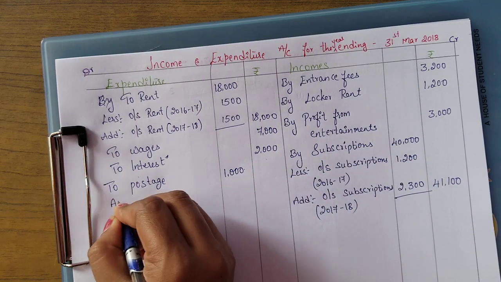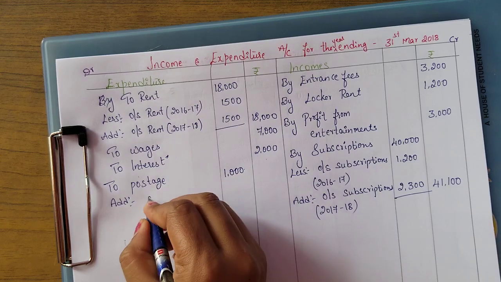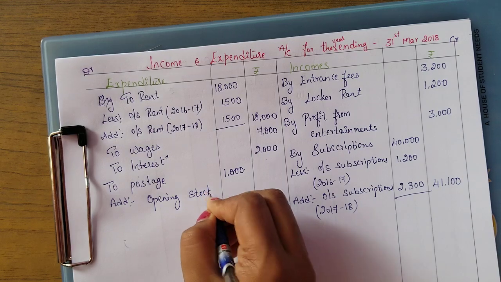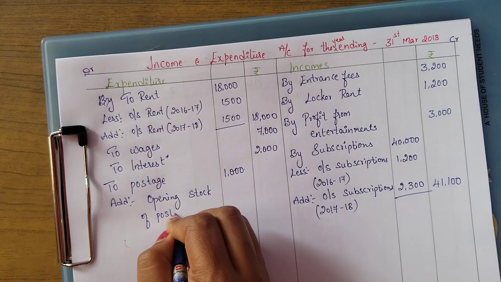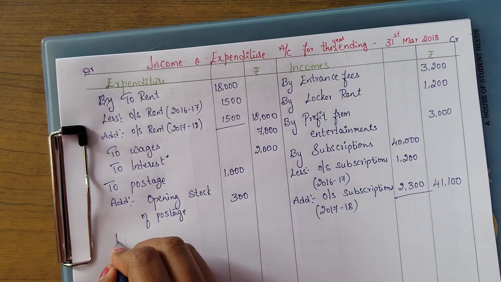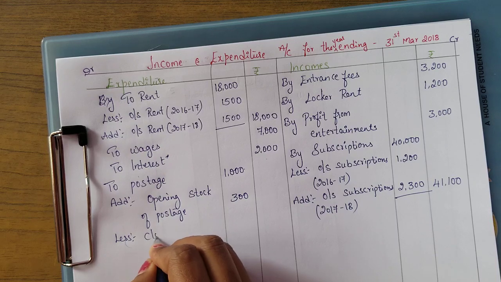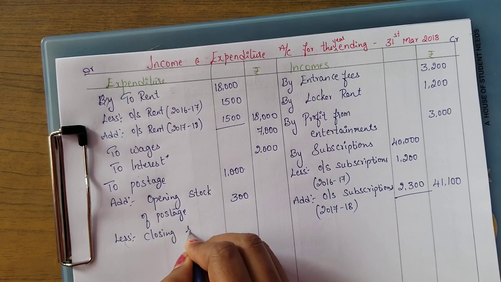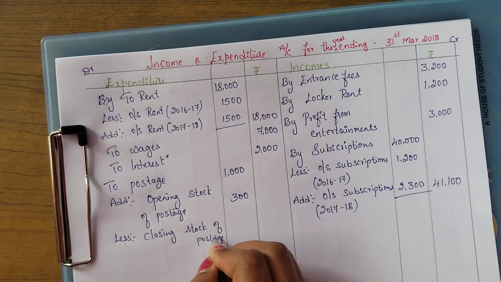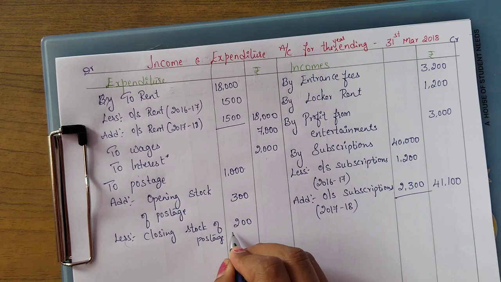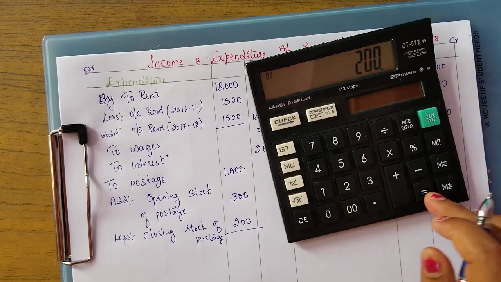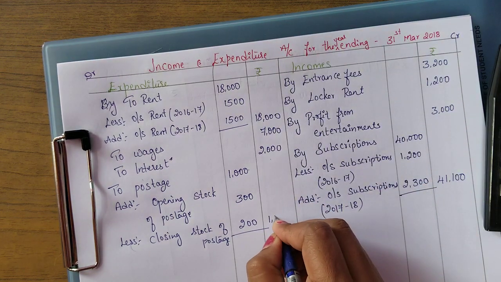So add opening balance, that is opening stock of postage, amount is 300, and less closing stock of postage, that is 200. Okay, so 1,300 minus 200, you will be getting 1,100.